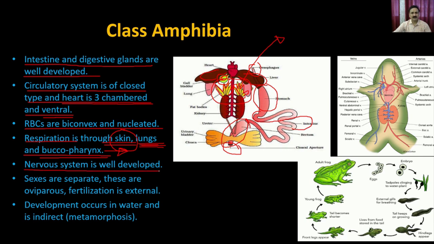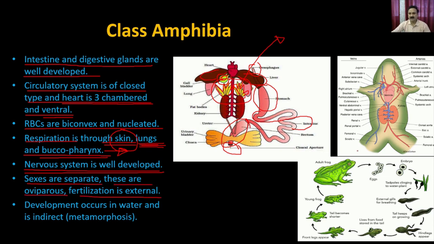The nervous system is well developed, so they have a very well developed nervous system, so that they are able to sense all sorts of problems. The sexes are separate, and these are oviparous, and fertilization is external.